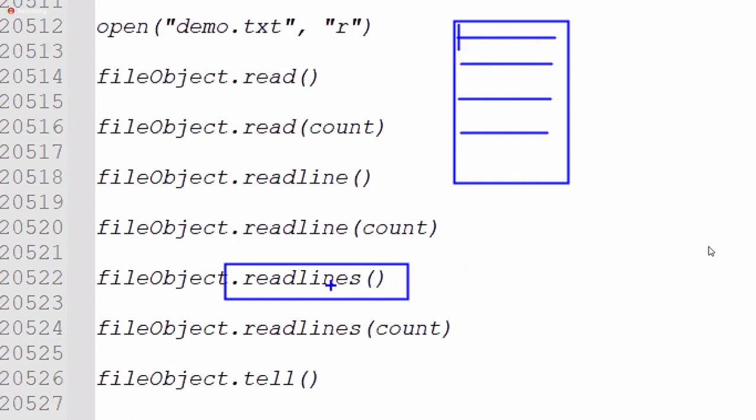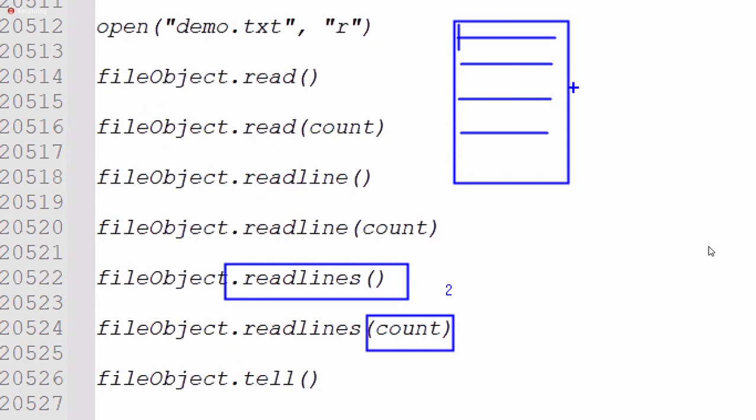Readlines of count: for example, if I use 2 here, with 4 lines there, some people think 2 lines are read. No, only 1 line is returned, as a list of 1 line. From where the file pointer is, up to the end of the current line, is returned in the form of a list. So you need to understand the output format of each method.